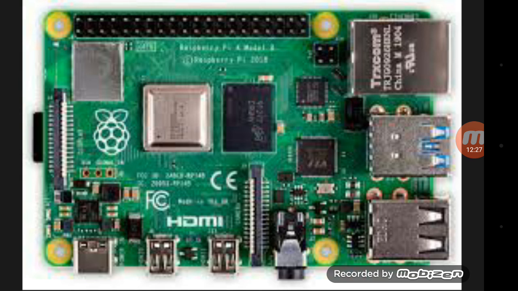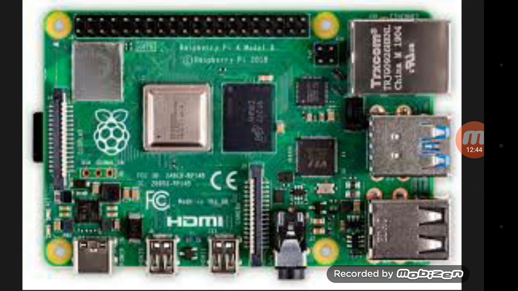So this is the maximum. I bought a Raspberry Pi 3B plus module recently, last year in November, I think. That model cost me 990 rupees at that time, so nearly 4000.